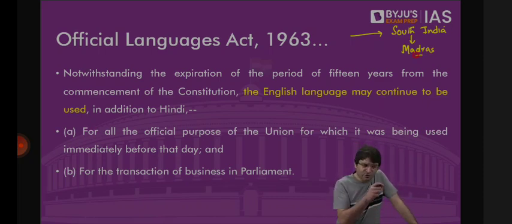Why should Hindi, which is a recent language, a new language, be imposed on the unwilling population of South India? Because in South India, we have our own beautiful classical languages. Tamil is a classical language, Kannada is a classical language, Odia is a classical language, Malayalam is a classical language, Telugu is a classical language. So why should our beautiful old classical languages be discriminated against and Hindi, which is a recent language, be imposed on the unwilling population of South India? This is not acceptable to us.